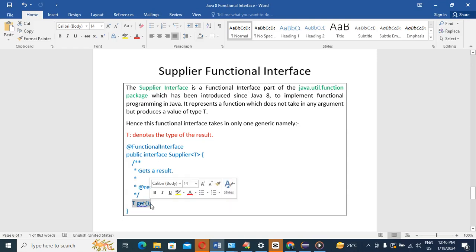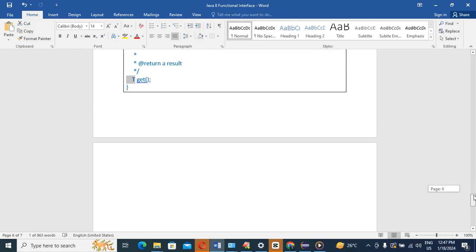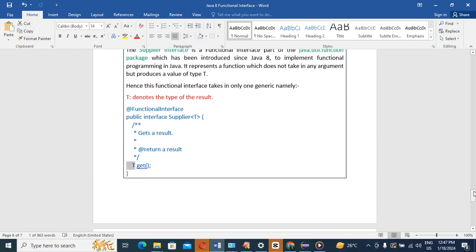So inside this Supplier functional interface, one abstract method is there, and its name is the get method. Yes or no? I mentioned it will only take a return type, that is this one. Apart from that, it is not taking any argument. Same thing, I will show once I do the code.